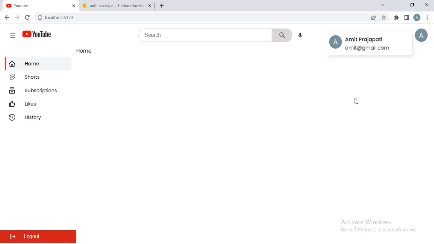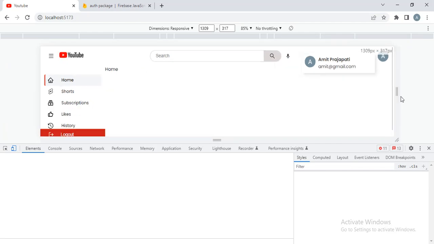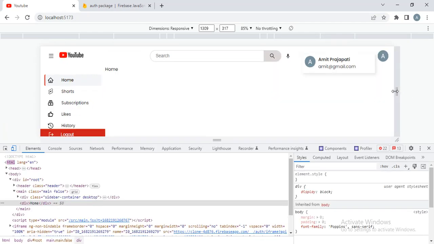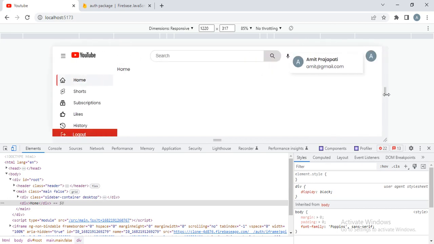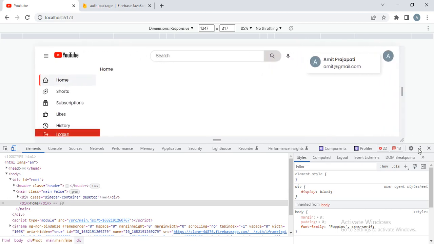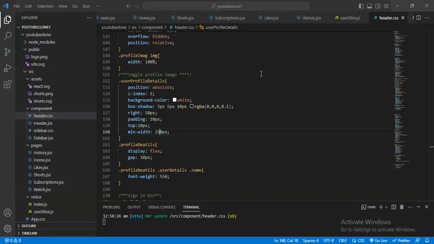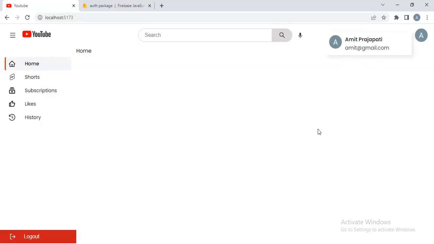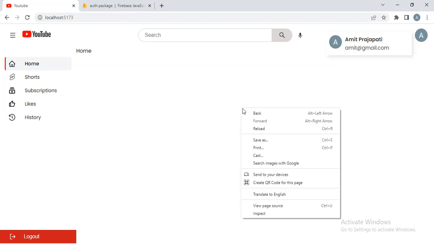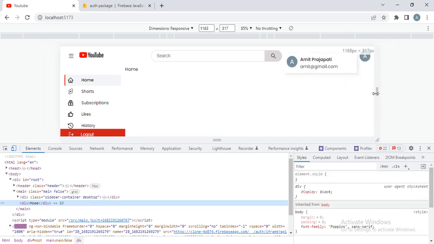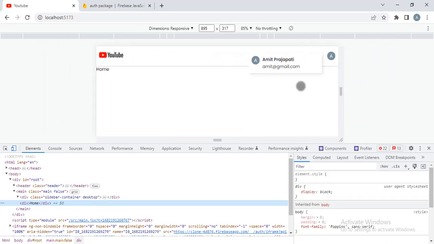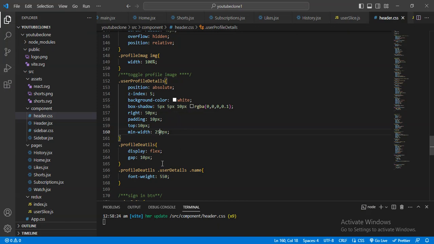in the mobile version. Let me just see how this will display. Let me just go on the mobile. See, in the mobile version it will not display like that, it will display here below this. For the desktop version it will be okay. And yeah, now I want to add some links inside this for the mobile version. When I go to that mobile version, then it will display here. Let me just adjust this.